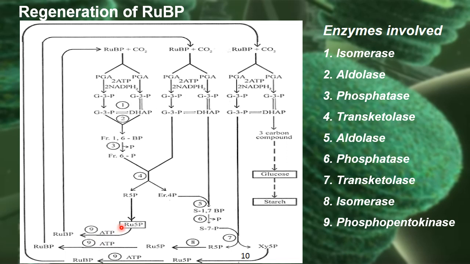And for conversion of ribulose 5-phosphate to RuBP, ATP is involved and the enzyme involved is phosphopentokinase. For conversion of xylulose 5-phosphate to ribulose 5-phosphate, the epimerase enzyme is used. So these are the 10 enzymes involved in the regeneration of RuBP, or in the entire Calvin cycle. This is with regard to the Calvin cycle.